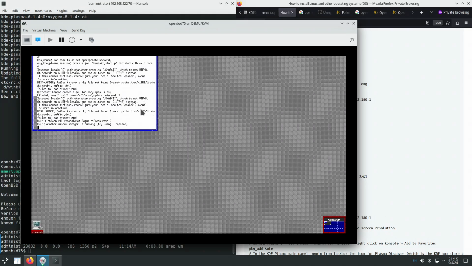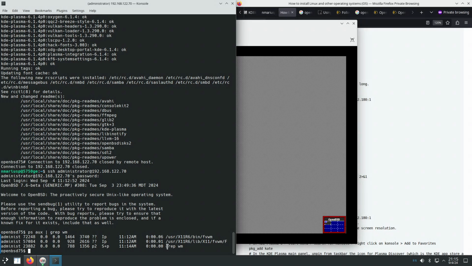Starting KDE Plasma failed because kwin, the window manager from KDE Plasma, refuses to start, says that another X11 window manager is already running. That window manager seems to be FVWM. I have listed all of the processes and grabbed by WM.